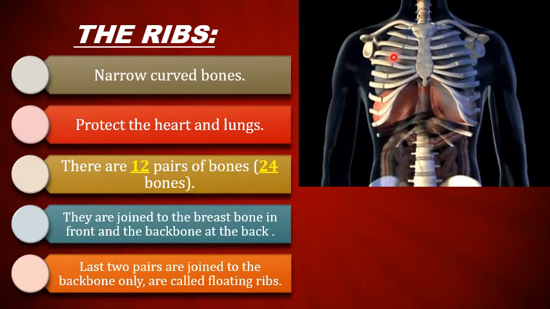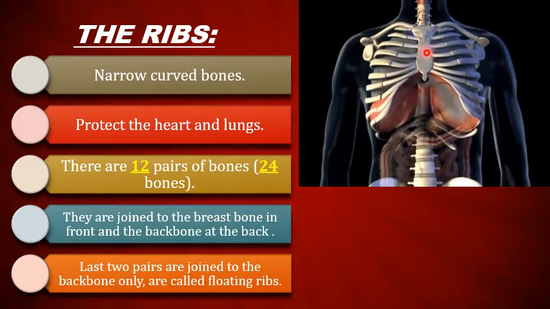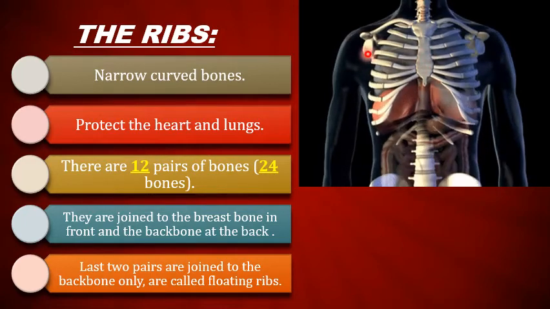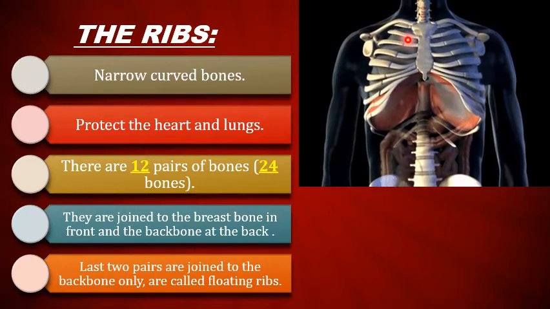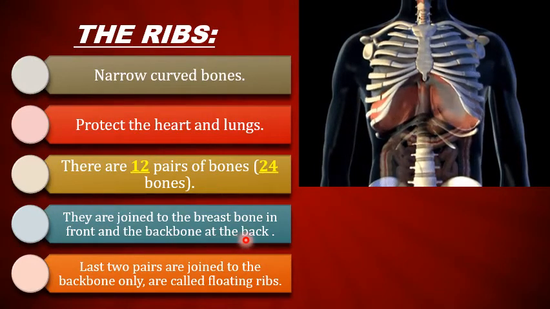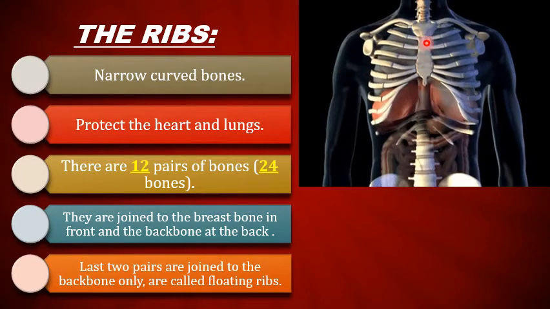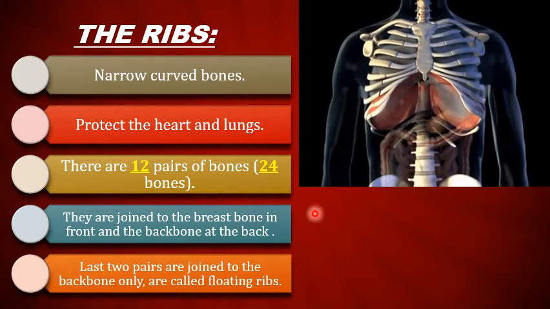These curved bones are attached to the breastbone from the front, but to the backbone from the back side. This is how they are attached with the sternum, or breastbone, and the backbone.